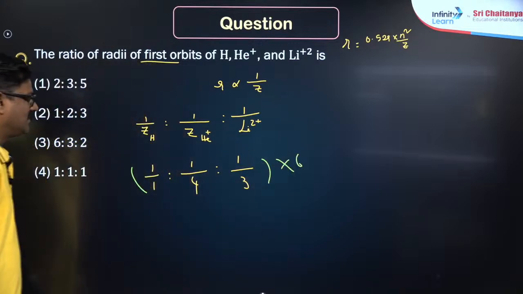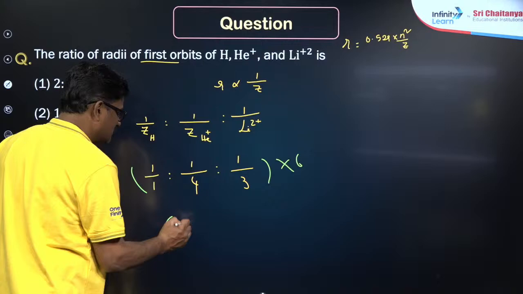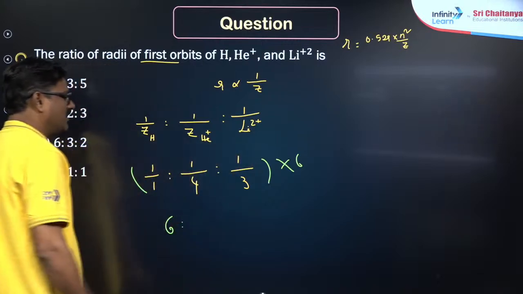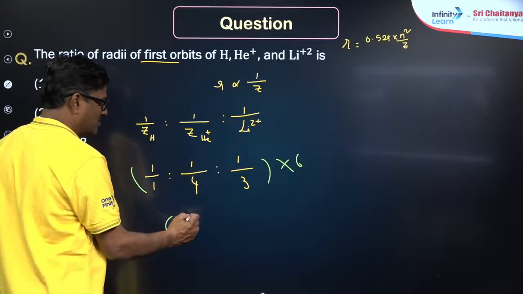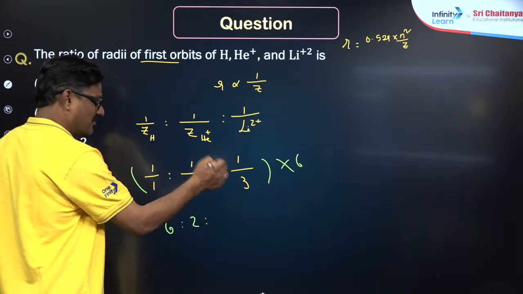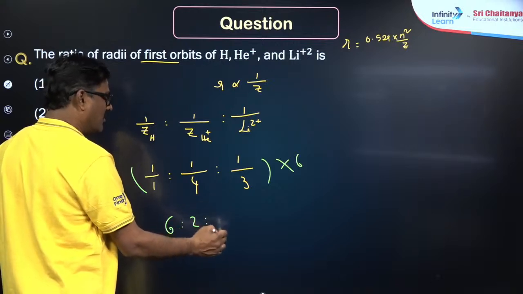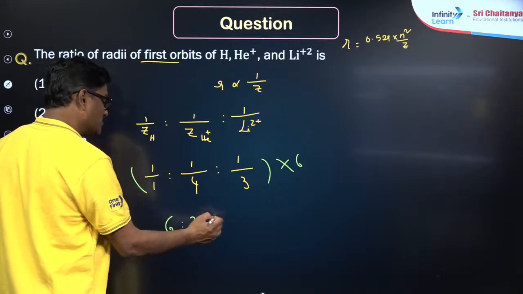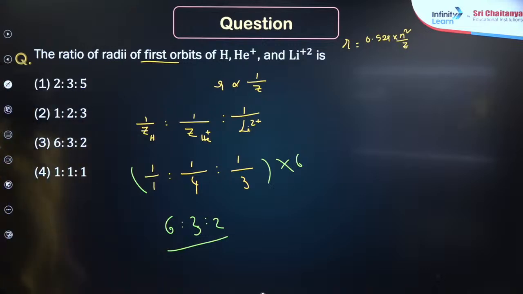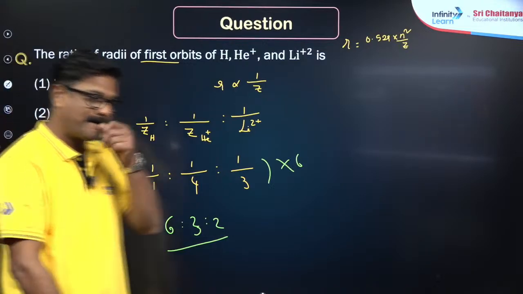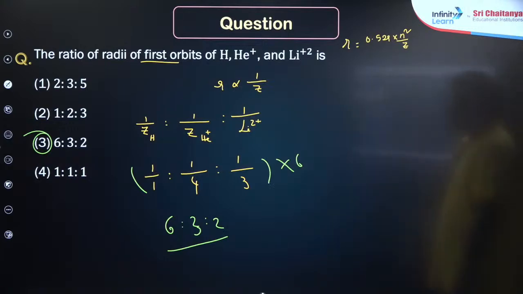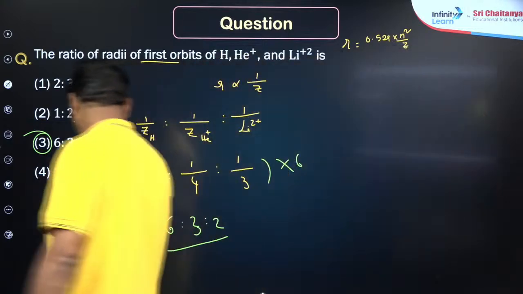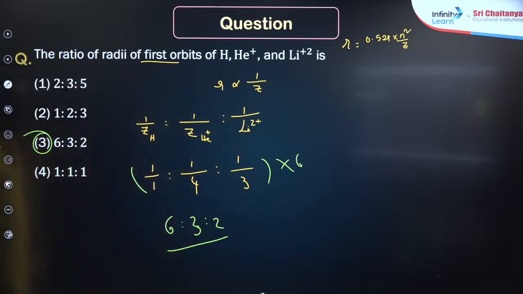So 6 into 1/1, 6 is to 6 into 1/2, 6 into 1/3: it is going to be 6:3:2. Understand? Correct. Wonderful. You have to manipulate ratios also. Yes, it is going to be 3.